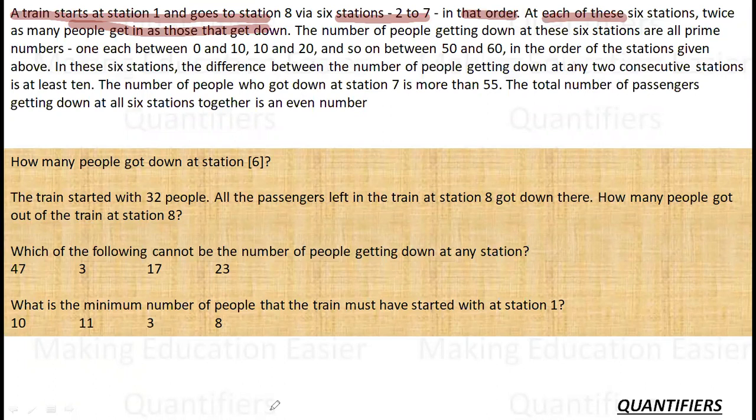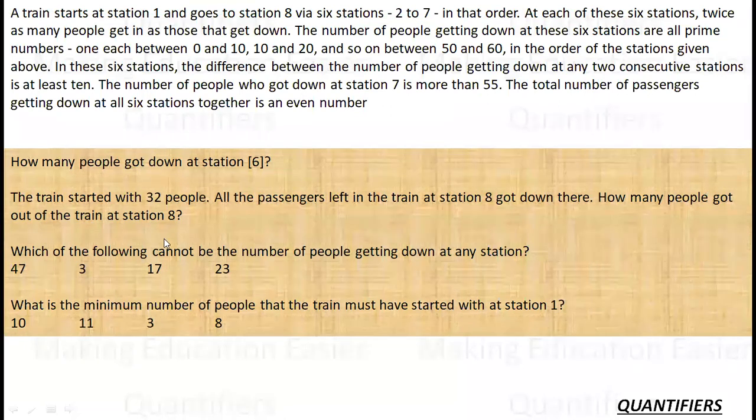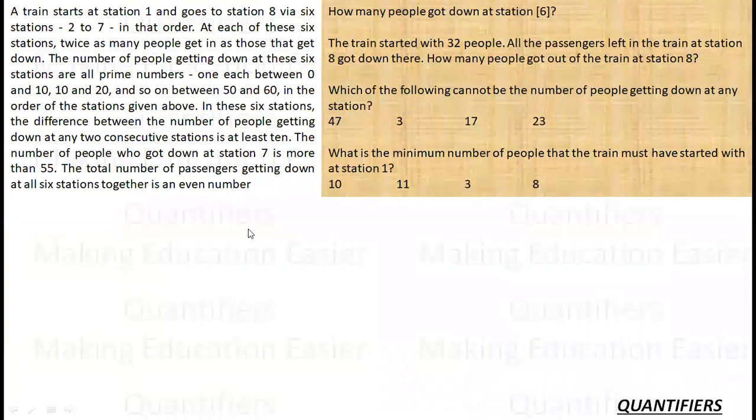Now let's just make a pictorial representation or start solving it, because there is nothing much complicated here. So from A, B, C, D, E, F, G and H, there are 6 intermediate stations and 8 stations in all.